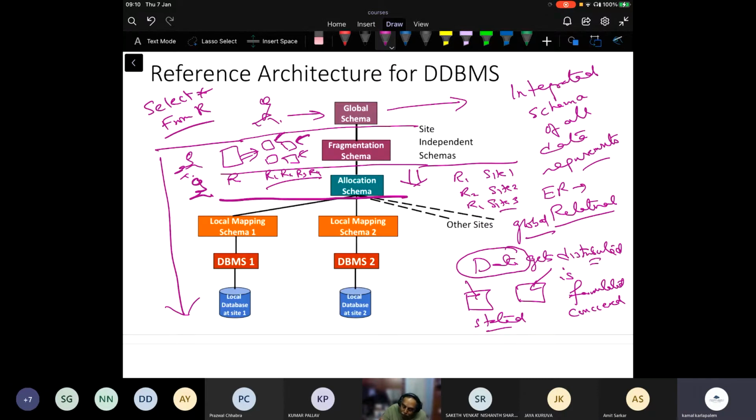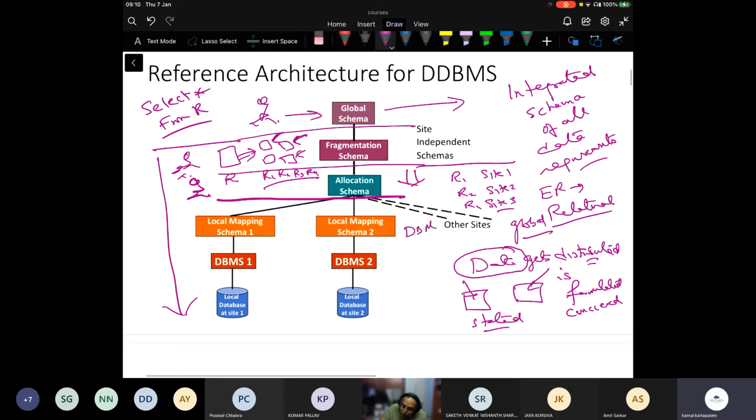But I need not know what DBMS is managing a particular R at a particular site. It can be Oracle DBMS, it can be DB2, or it can be something else, but I don't have to know which is the local DBMS, how to access it, and all that. I don't have to know, but I need to know where it is.